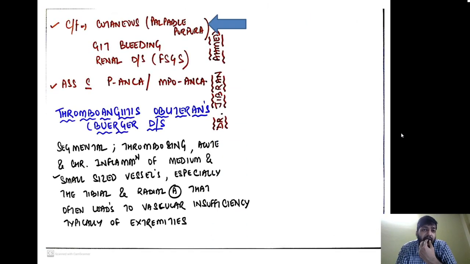Clinically, the patient presents with palpable purpura, GI bleeding as well as renal disease, that is focal segmental glomerulosclerosis, and they are associated with P-ANCA or MPO-ANCA.